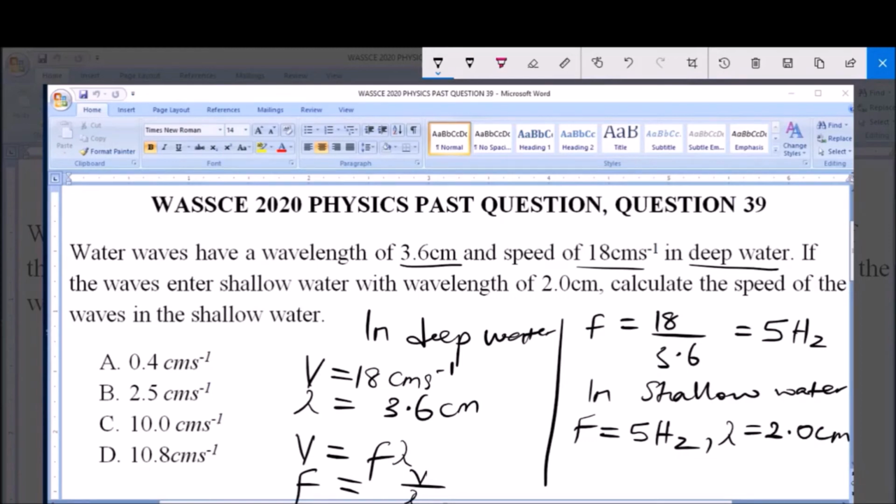Now we are asked to find the speed of the wave in shallow water, that is V is equal to F lambda, and this is equal to 5 multiplied by 2, which is equal to 10 centimeter per second. So 10 centimeter per second is the speed of the wave in the shallow water, and that is option C. Option C is the answer.